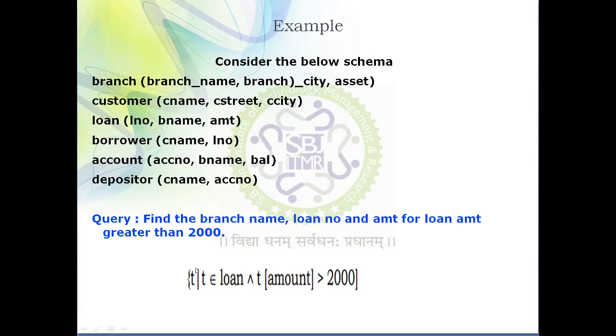So in this case what I have written is simply t. Why t? Because in this case I need to fetch all the attributes of the table. So t, then the pipe sign, t belongs to loan. This tuple t belongs to which relation, from which particular table we need to fetch the data. So we need to fetch our data from the table called loan, and what is the condition? T of amount is greater than 2000.